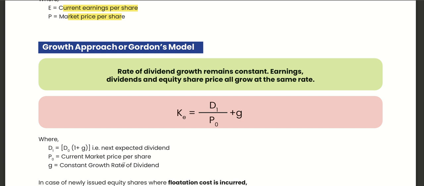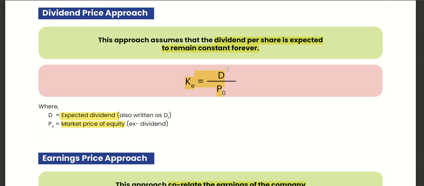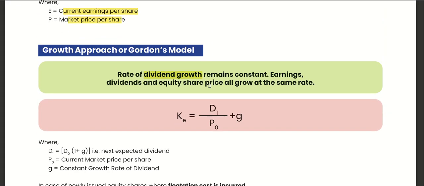Growth approach or Gordon's model, rate of dividend growth remains constant. Not dividend, but growth here; there the dividend was constant. Here the dividend is growing year by year, but the growth is constant at 5% or 2%. The growth rate is not fluctuating.